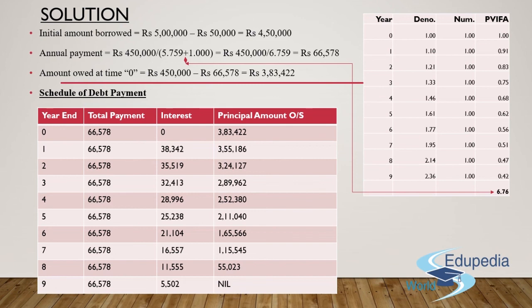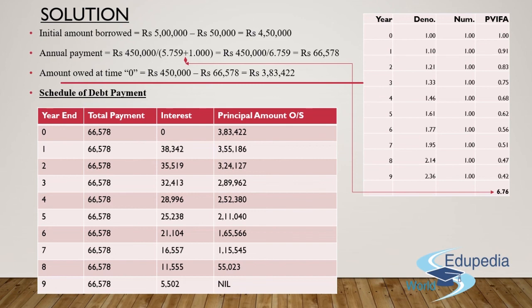So the principal amount which was outstanding at year end 0 was 3,83,422 rupees. I'll charge an interest of 10% on this particular amount and I'll get the interest figure as 38,342. Since I am supposed to make an annual payment of 66,578 each year, this will be the total payment that I'll be making at year end 1. Out of the same, 38,342 rupees is directly relating towards the interest.